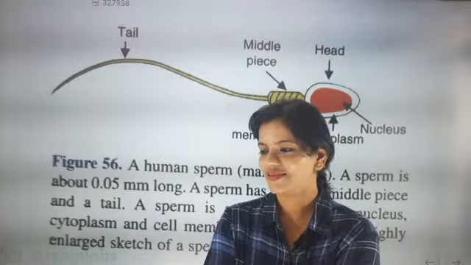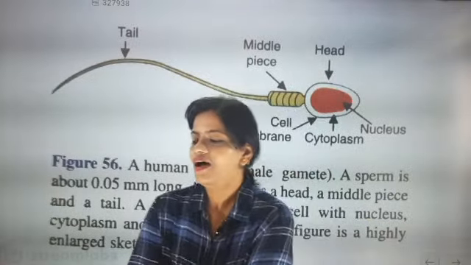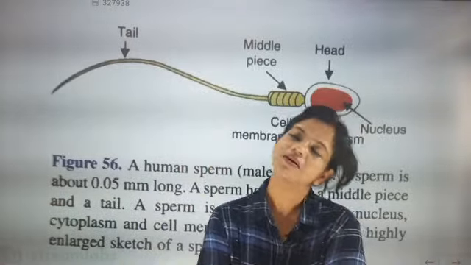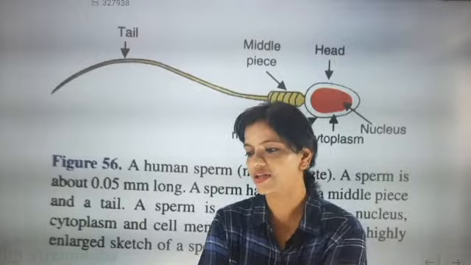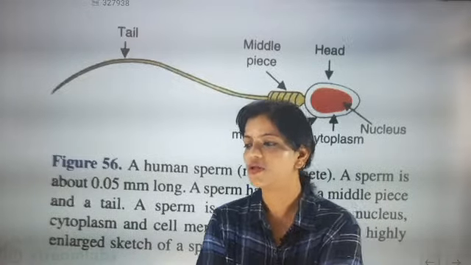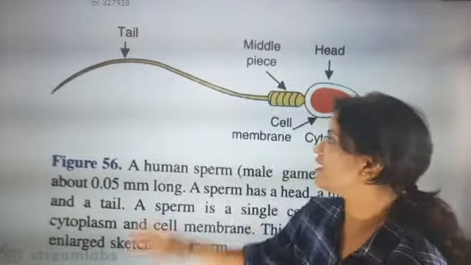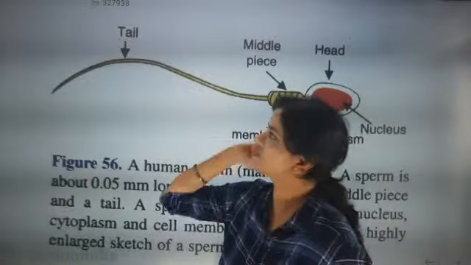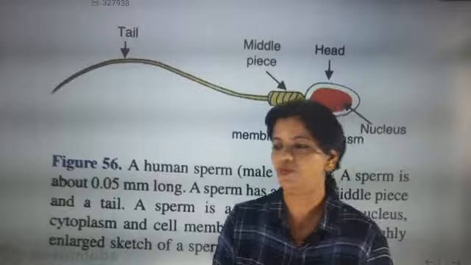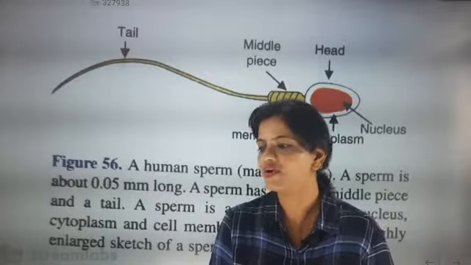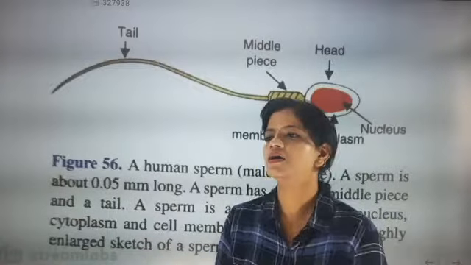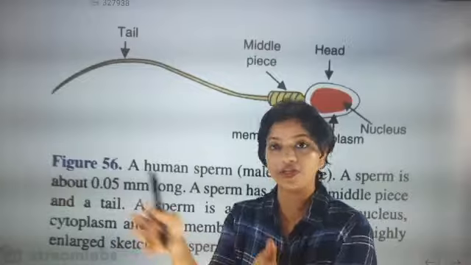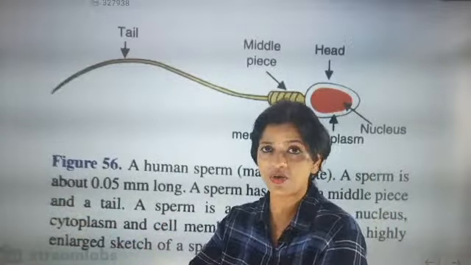Now look here, going back to the topic. Last class many were there, many were not there. So I'm just discussing sperms. The sperm is going to have a tail and a head. This part, the tail, is exactly providing mobility to the sperm. Mobility means movement. The male reproductive part is producing sperms, and the sperm has to travel towards the female.